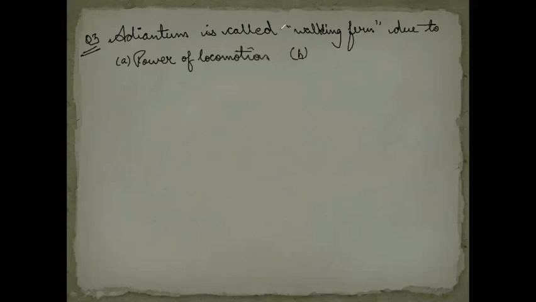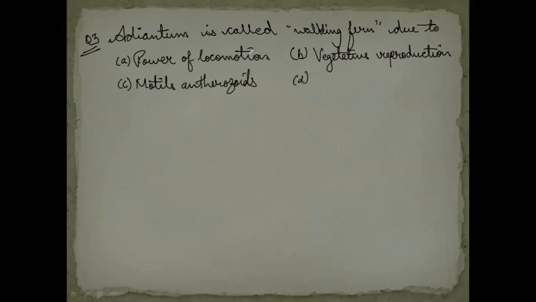Option B, we have vegetative reproduction. Option C, motile antherozoids. And option D, we have all of the above. Means all the reasons are responsible for its nickname.